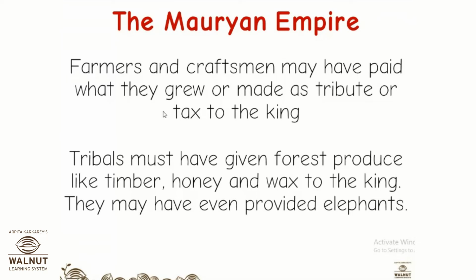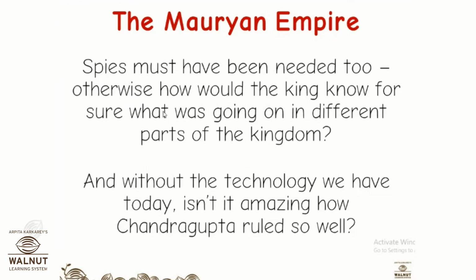Okay, and craftsmen, what did they do? Did they give any money? What kind of taxes did they pay? They worked for the king for some specific amount of time to pay the tax. Correct. Another set of people that the Mauryan kings required were spies. You know who are spies?